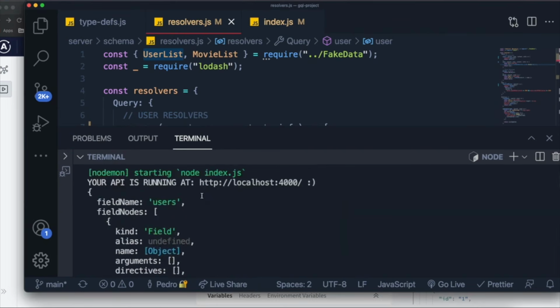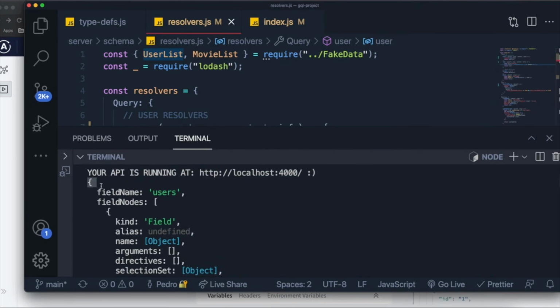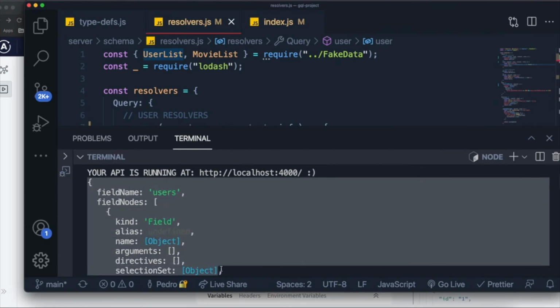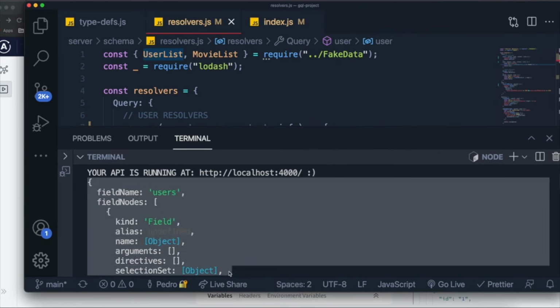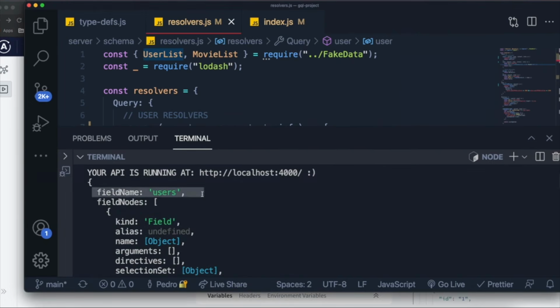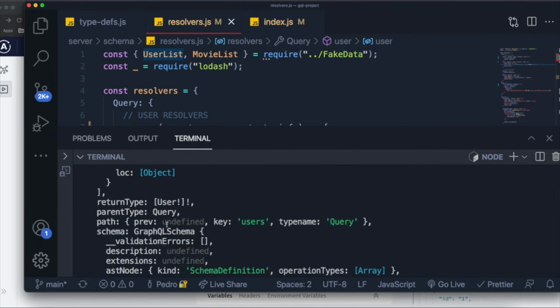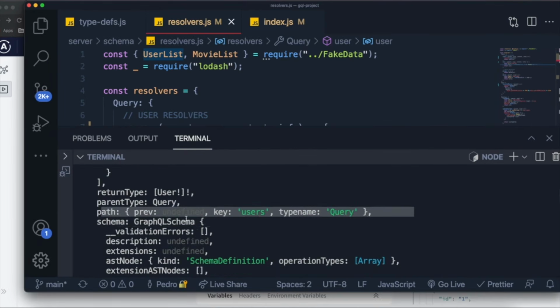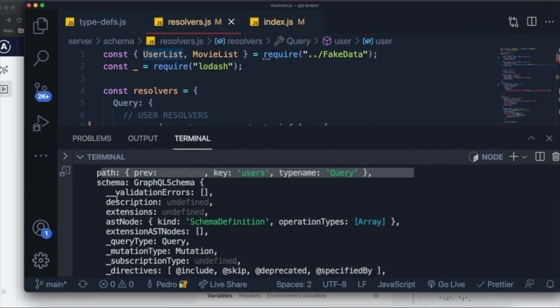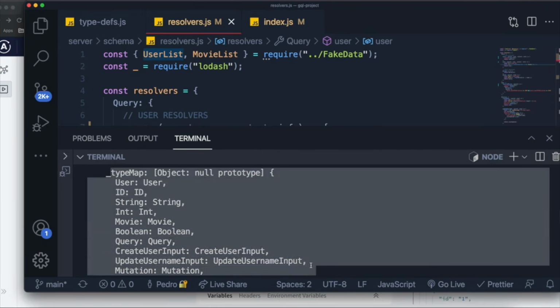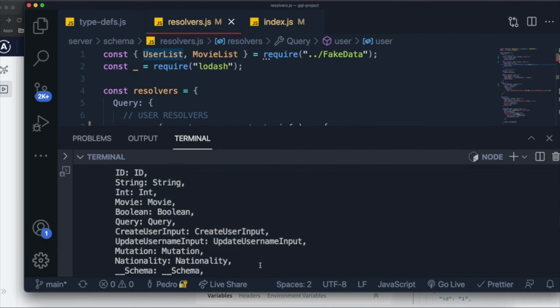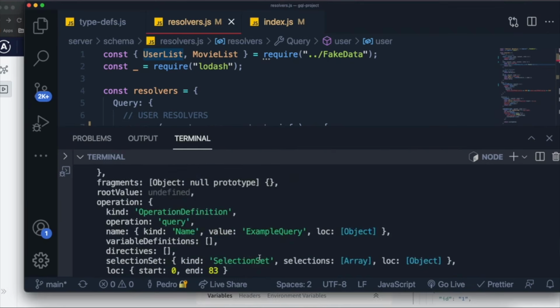It's not exactly like a req, like we just console logged, because it doesn't include a bunch of methods and stuff related to the request individually. It is very funneled towards the GraphQL aspect of the request. So for example, it gives you the field name, which is users. It gives you what exactly it is. It is a query. It gives you the schema as well, some validation errors if you had any, extensions, any descriptions you put. It specifies exactly how the type is. So it specifies everything from our schema over here. And it is interesting just to take a look at it.